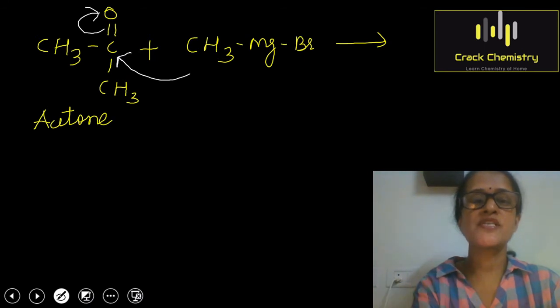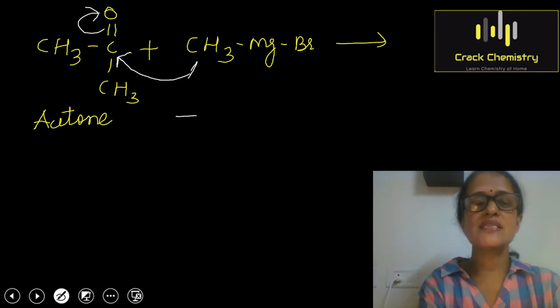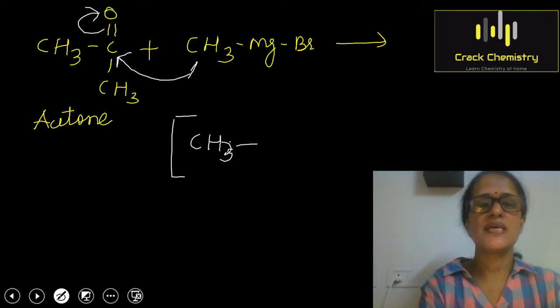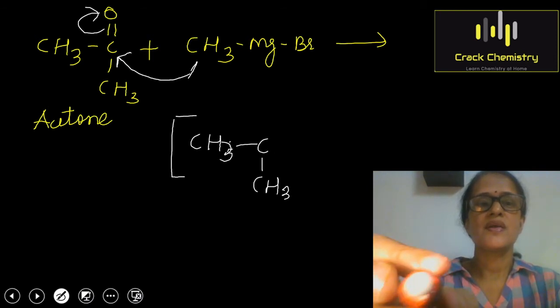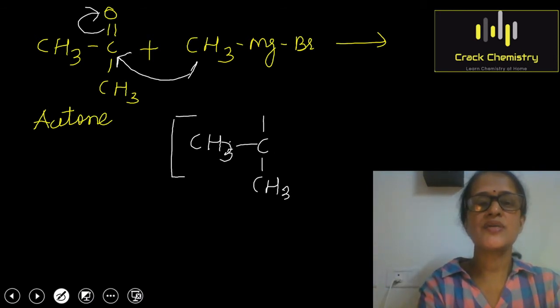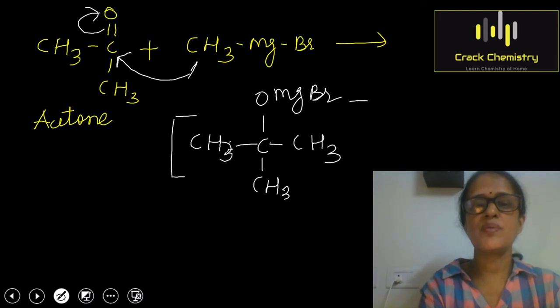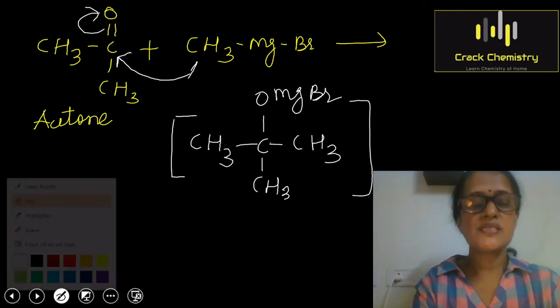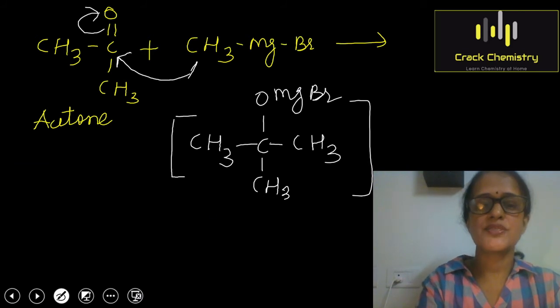So this process results in the formation of an adduct. I am going to write the structure of the adduct here. First you can see CH3, then this C is attached to CH3, and here you have OMgBr, and to this carbon the CH3 of the Grignard reagent will be added. So this is our adduct.